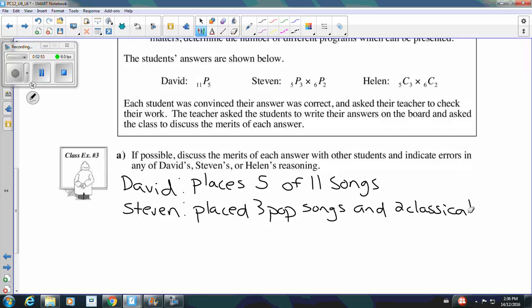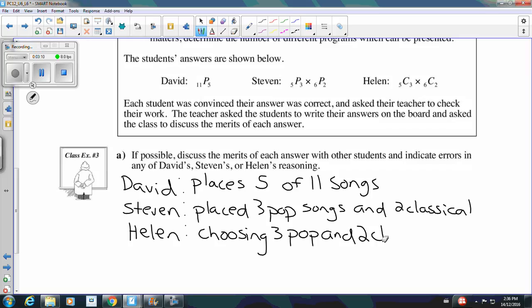Let's look at the last one. Helen's is probably the easiest one to see that it is wrong, because she didn't consider order. So here, Helen is just choosing 3 pop and 2 classical songs, but not considering at all what order they go in. So those are 3 students doing 3 different things, and they're all slightly wrong.